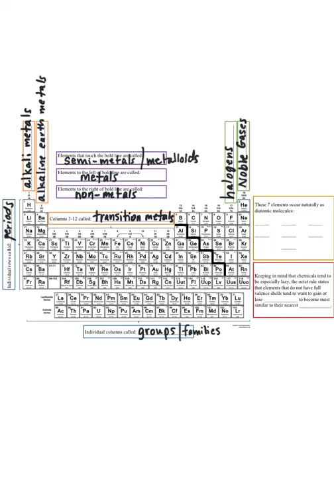It turns out that there are 7 elements that we find naturally occurring on Earth as diatomic molecules. Remember, molecules are collections of more than one type of atom. Diatomic means that we must have collections of 2 atoms in a single chemical substance. These 7 naturally occurring diatomic molecules include H2.